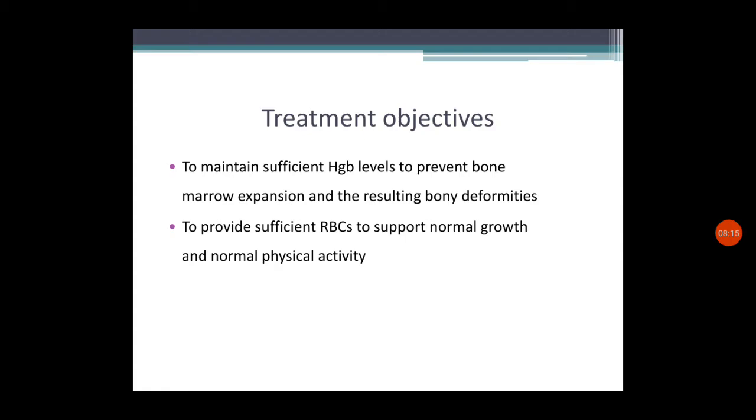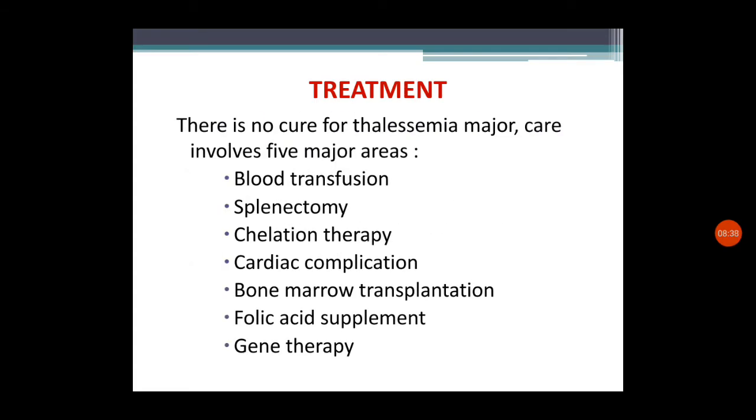The second objective is to provide sufficient RBCs to support normal growth and normal physical activity of the child. So these are the treatment objectives. First is to prevent the complications of bone marrow expansion. The second is to sufficiently support the RBC and hemoglobin levels. There is no cure for thalassemia major, that we have to understand. But the care and treatment involves 5 major areas.